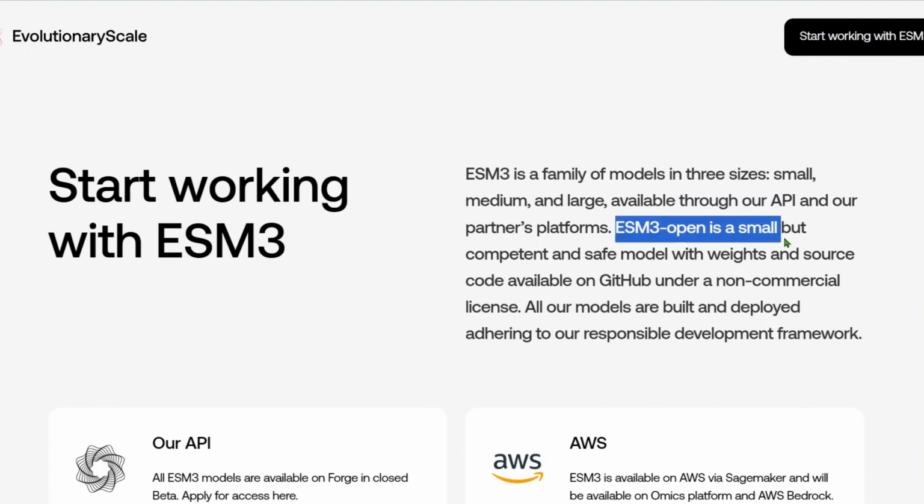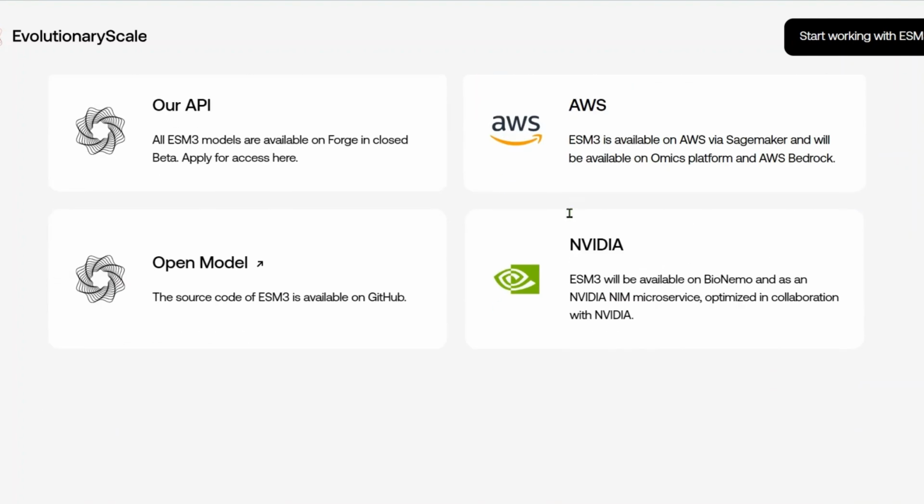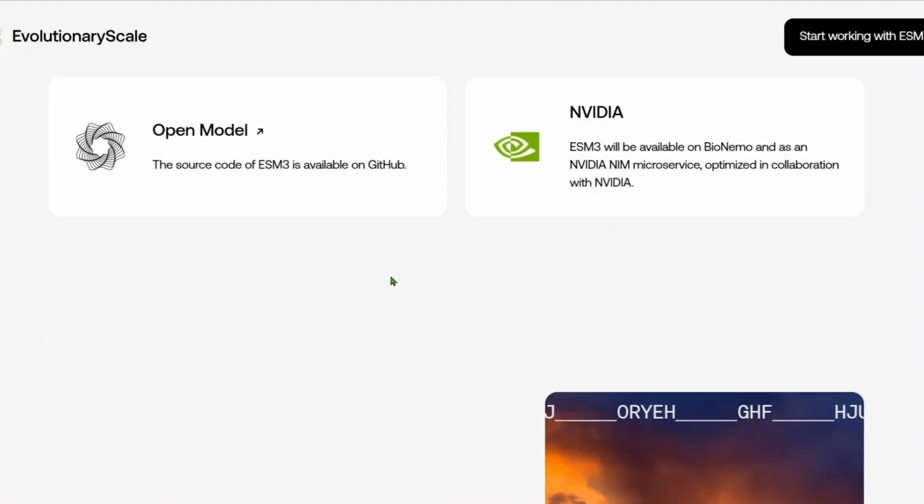ESM3 small open is a small but competent and safe model. We can access this through the APIs. We have the open model on GitHub, the small model as well. This will be integrated in AWS and NVIDIA. Of course, neither of these is ready yet. When they are ready, I'm going to show you.